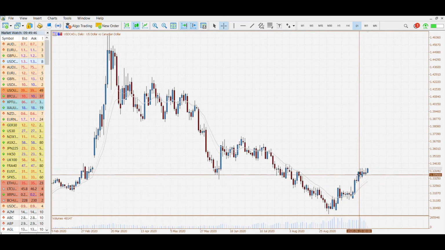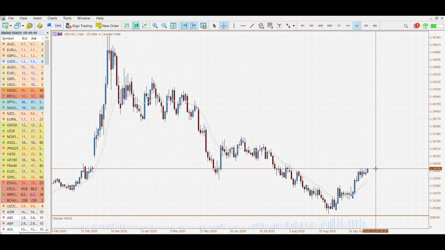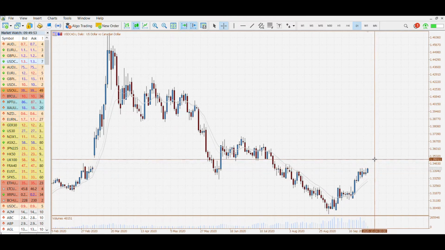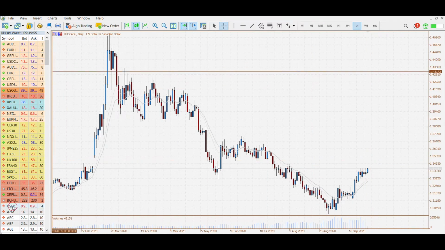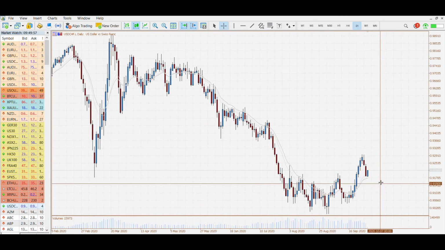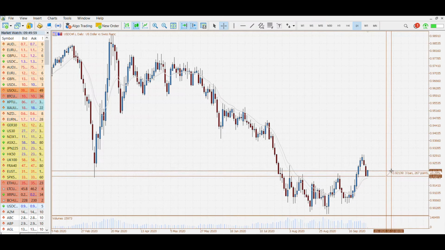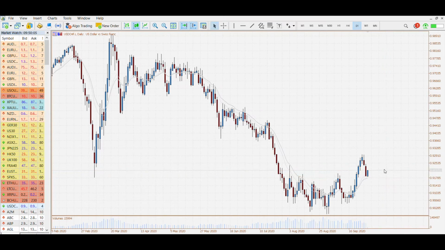After that nice leg up, we saw consolidation, so we'll see if buyers are able to break through that point to continue the current trend. And finally, the USD CHF is having a very strong day, fighting back after yesterday's strong move lower, and we're seeing a rally so far of 0.33%.